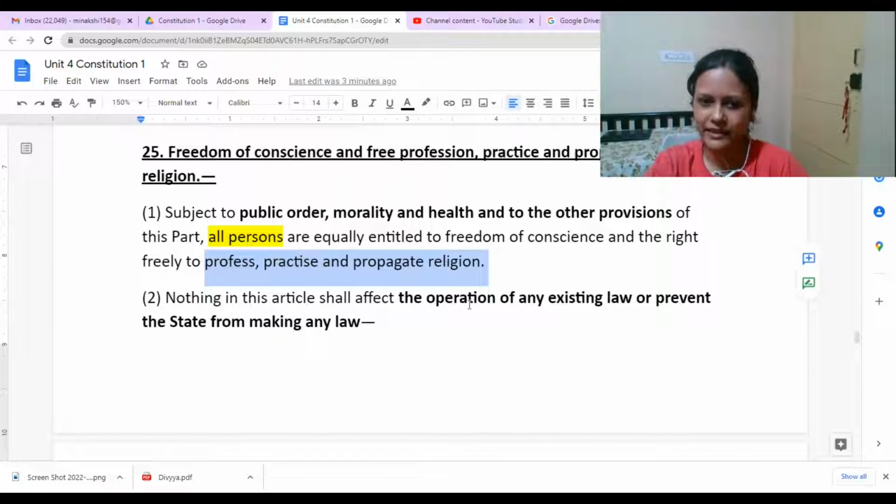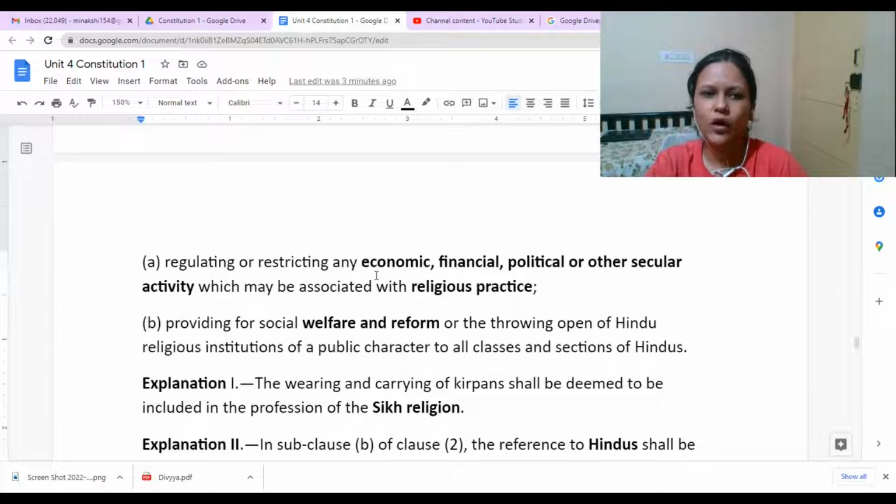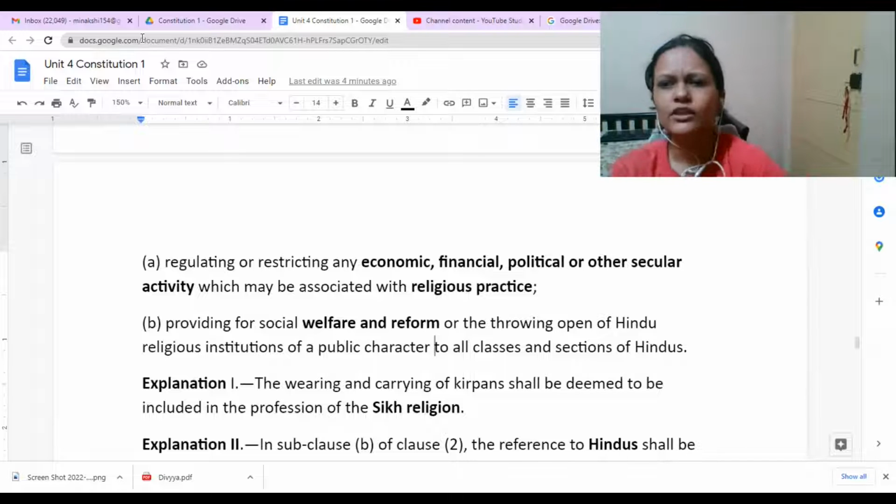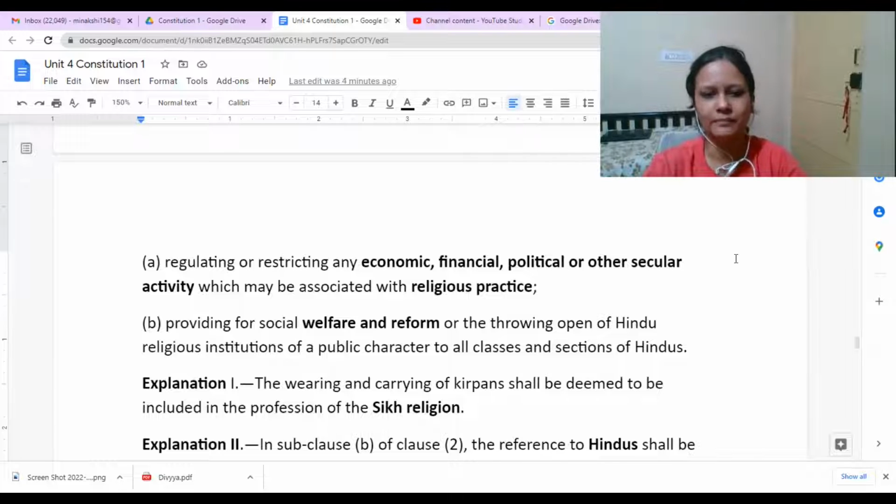Nothing in this article shall affect the operation of any existing law or prevent the state from making any law regulating or restricting economic, financial, political, or other secular activities which may be associated with religious practices. State can also make some laws, regulations, etc., which are necessary. It may provide for social welfare and reform or the throwing open of Hindu religious institutions of a public character to all classes and sections. So there will be different endowment boards, different temples, etc., which are given a public character as well. These are some steps which might be taken.